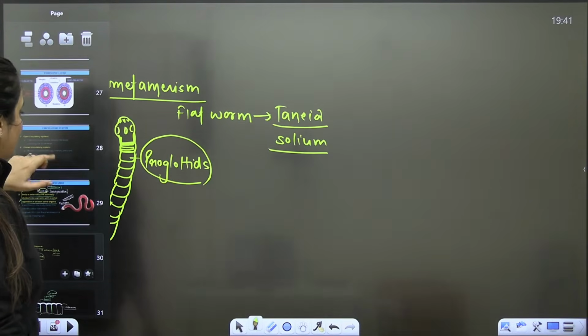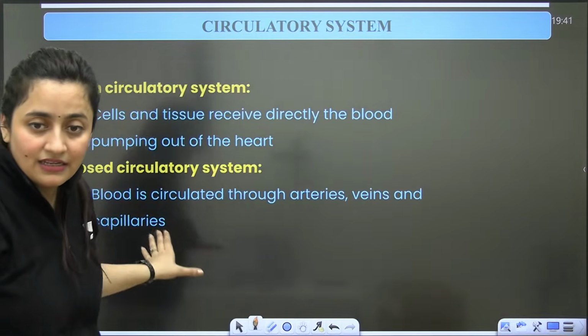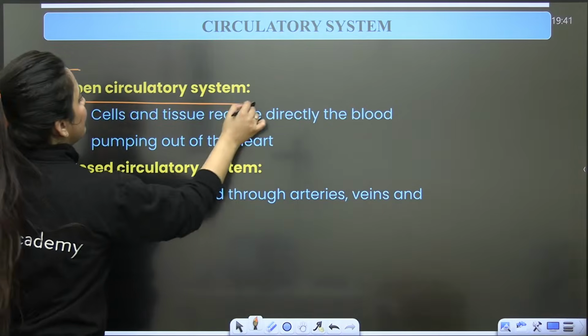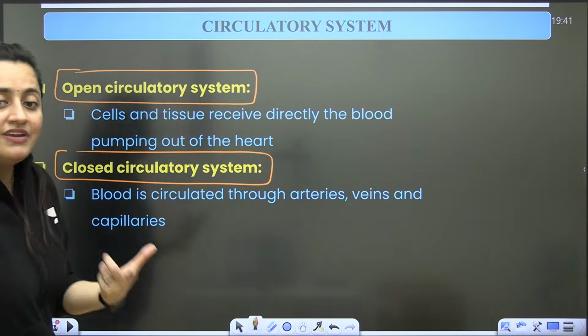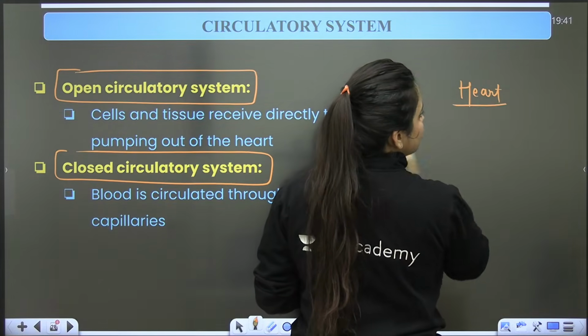So guys, the way we discuss the incomplete or complete digestive system in the animal kingdom, we will see the animals having open circulatory system and closed circulatory system. When we are saying open circulatory system, there will be a heart, of course, because it is the pumping organ.